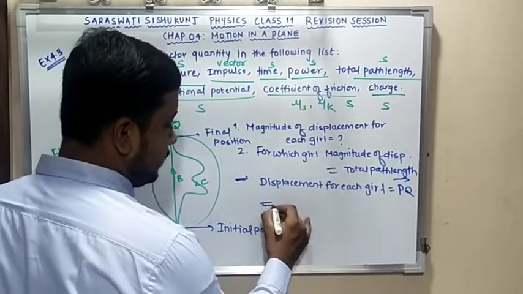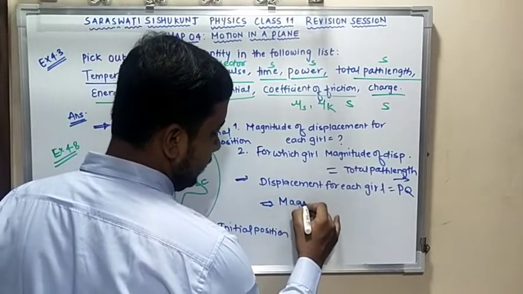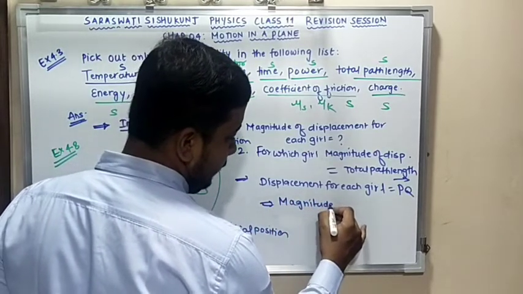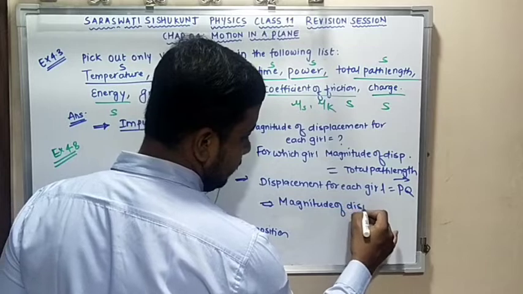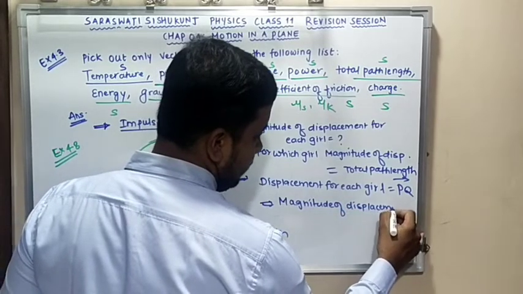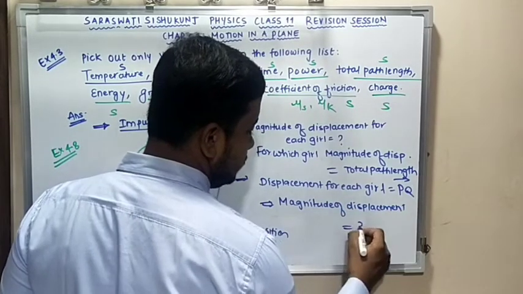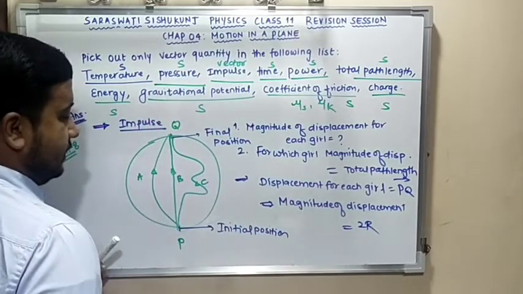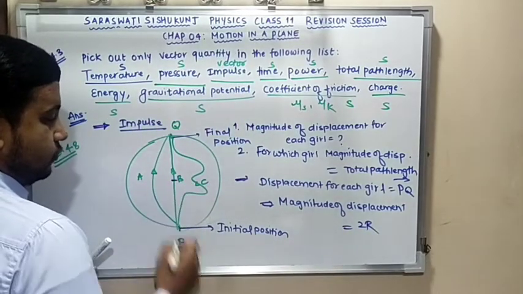And if I want to calculate the magnitude of displacement, that is nothing but 2r, because PQ is 2r.